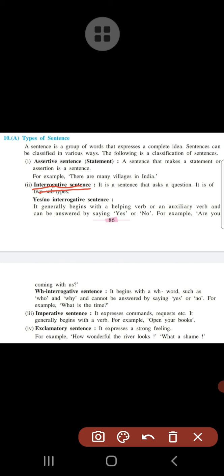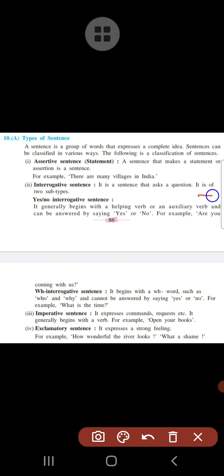Now the second important type of sentence is the interrogative sentence. It is a sentence that asks a question. It is of two types. Look at this: interrogative means a question, right? In this type of sentence, a question is asked, and therefore such types of sentences are known as interrogative.